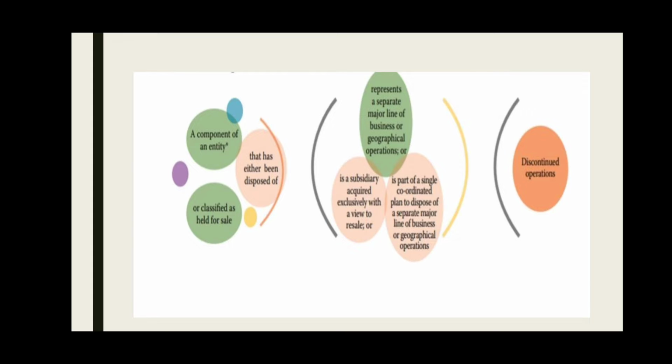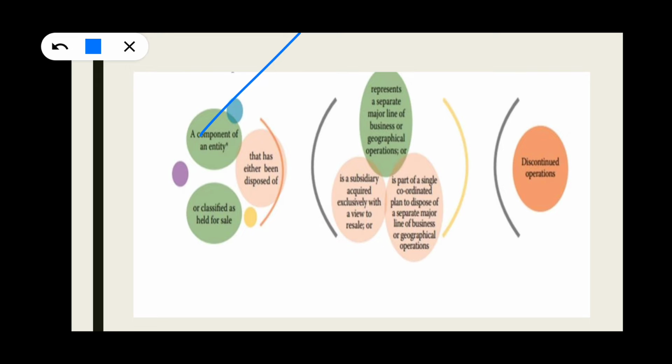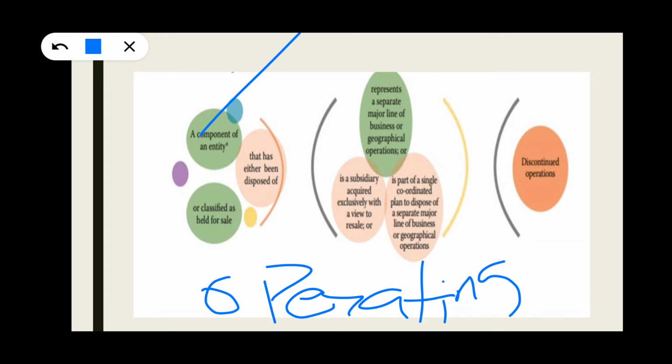So when can we say it is a discontinued operation? First, it's a component of the entity. Component of entity means an operating segment or a subsidiary acquired exclusively with a view to resell.